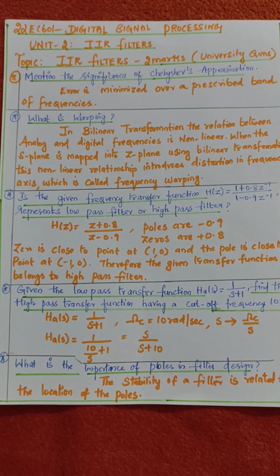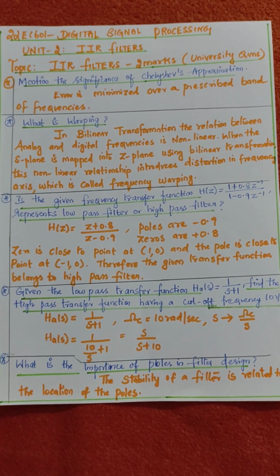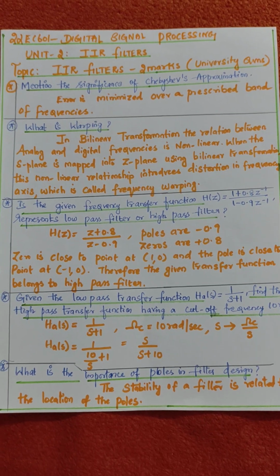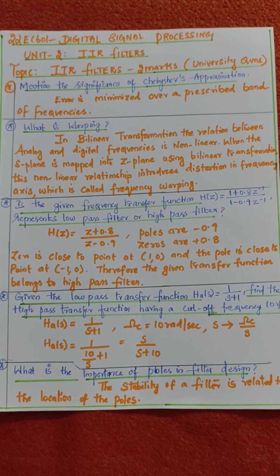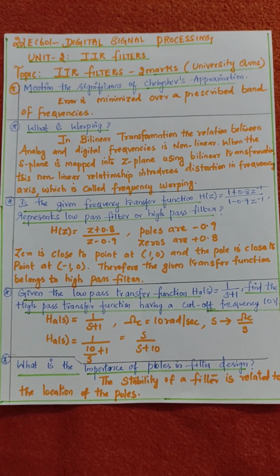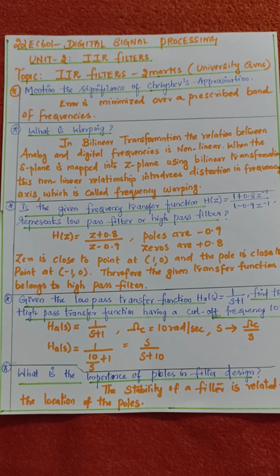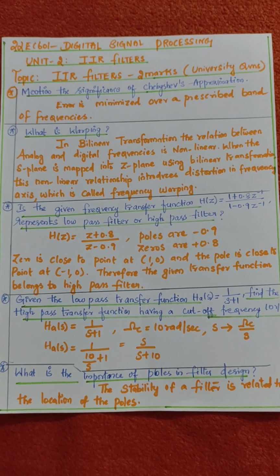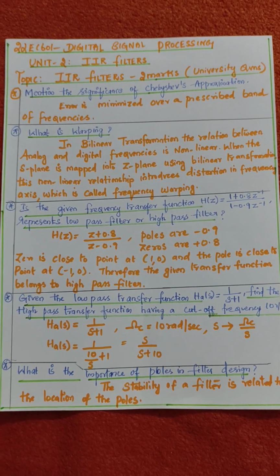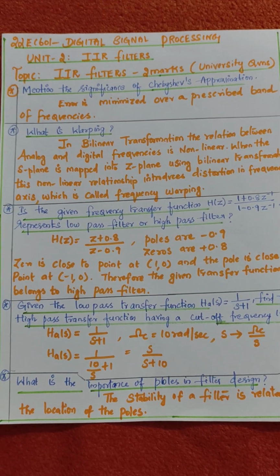The topic we are going to see is a continuation of the previous video: university questions, repeated university 2 marks questions. Mention the significance of the Chebyshev approximation. Error is minimized over a prescribed band of frequency. This is the most frequently asked question. Error is minimized over a prescribed band of frequency. It may be low pass, high pass, band stop; under the given cutoff frequency the error can be minimized, especially in the Chebyshev approximation technique.